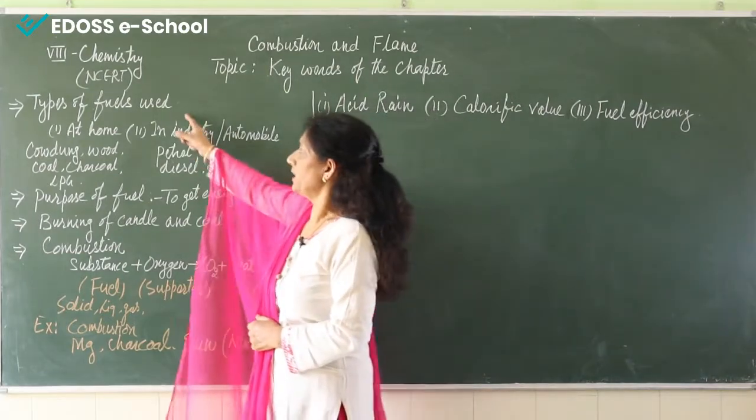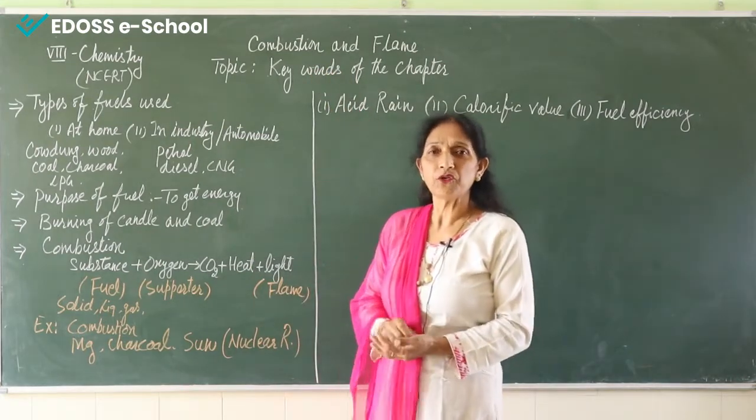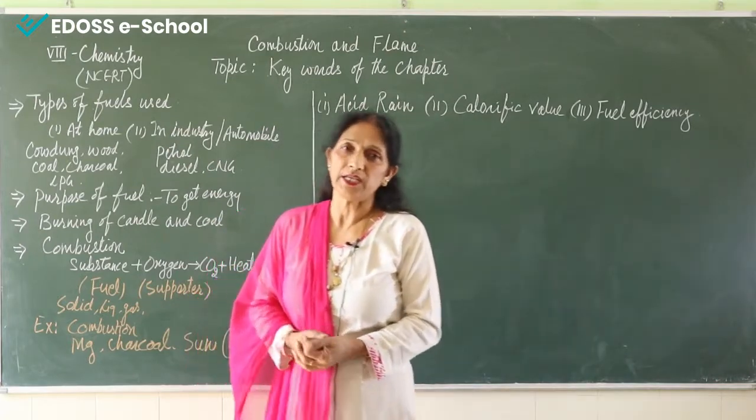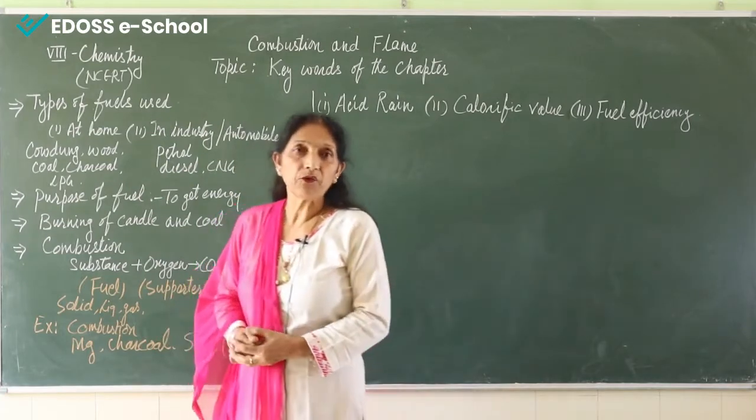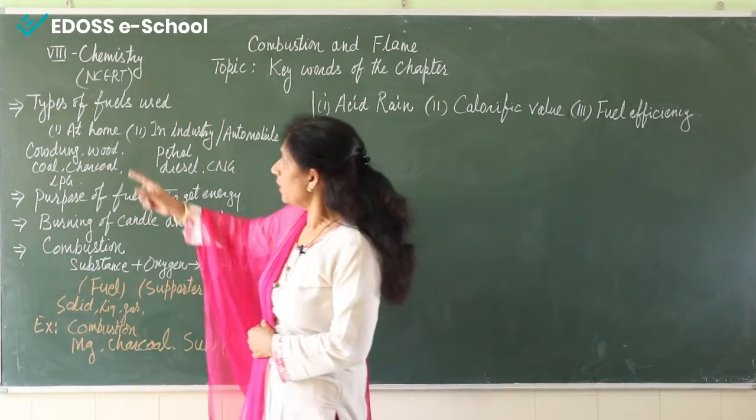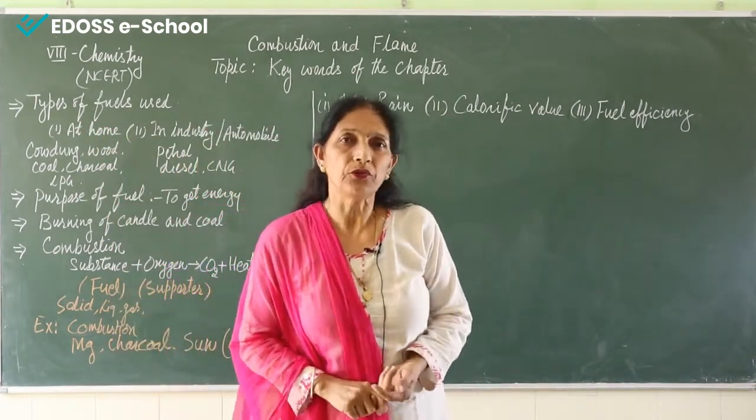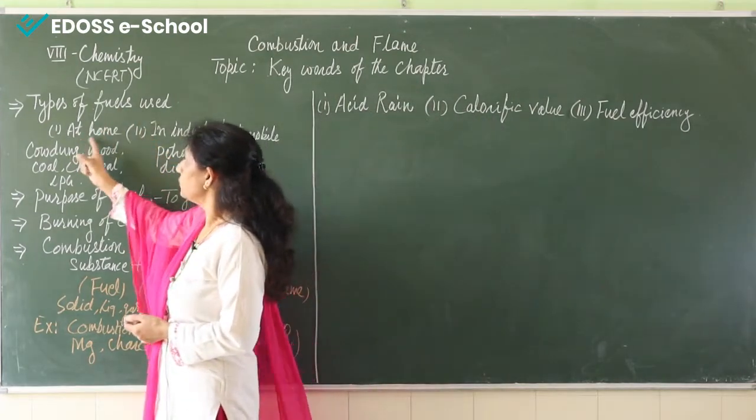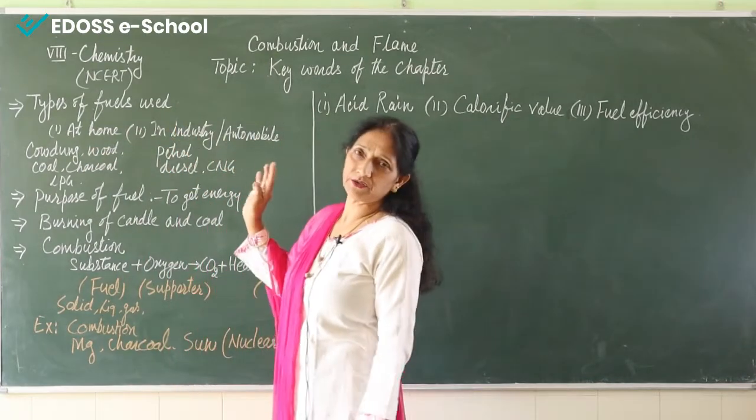Now the first thing, because if you are talking about combustion, before that we must know what a fuel is. We can say that fuel is a substance which is needed for combustion and it gives us energy. Now what are the types of fuels? Different types of fuels we use in our daily life. A few fuels we use in the home and some fuels are used in the industry.